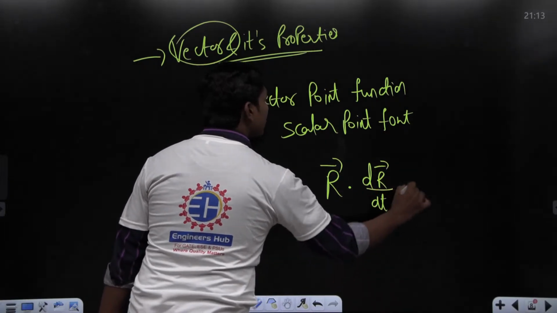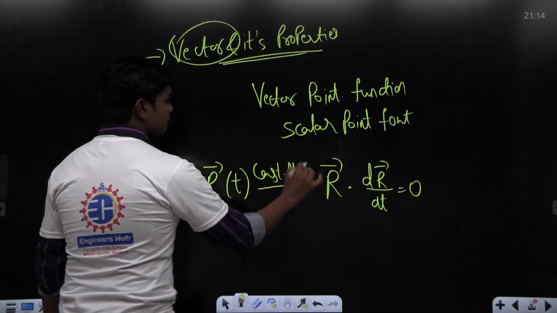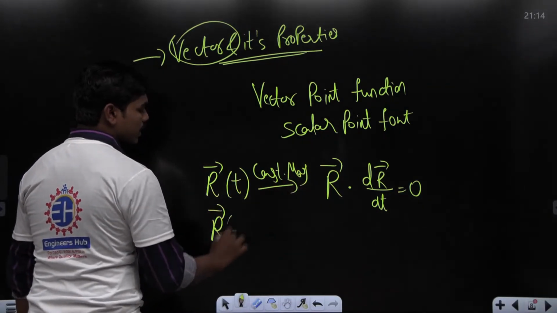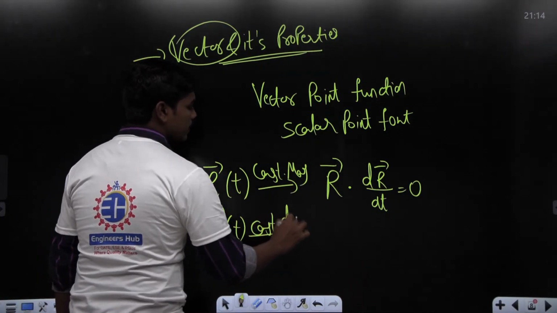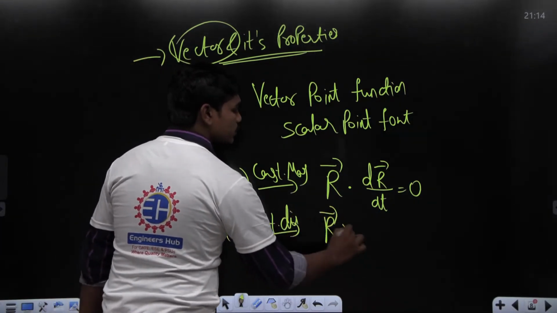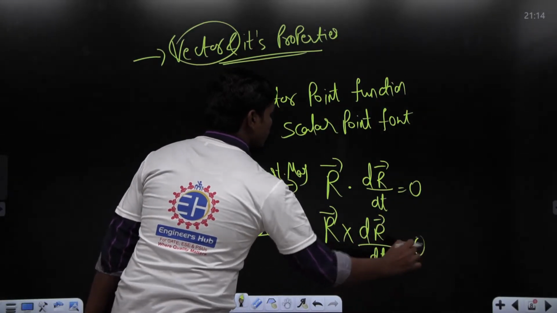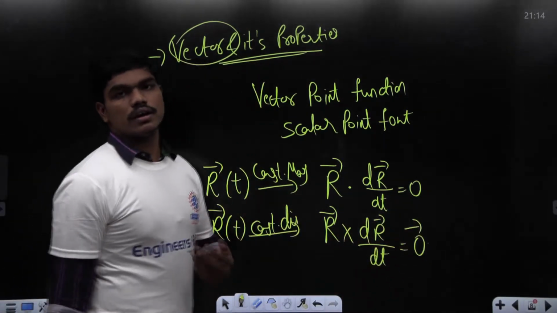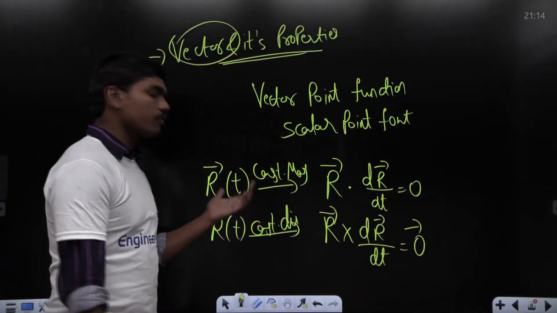And whenever this vector has a constant direction, then the cross product of r bar with d r bar by dt is also 0 bar. These are the two important conclusions from vector point functions.